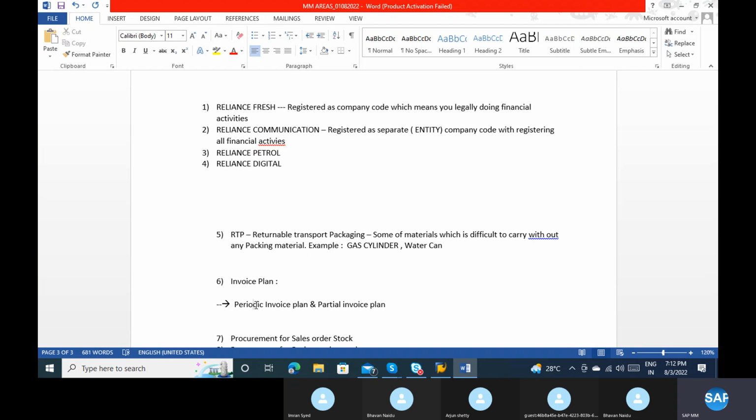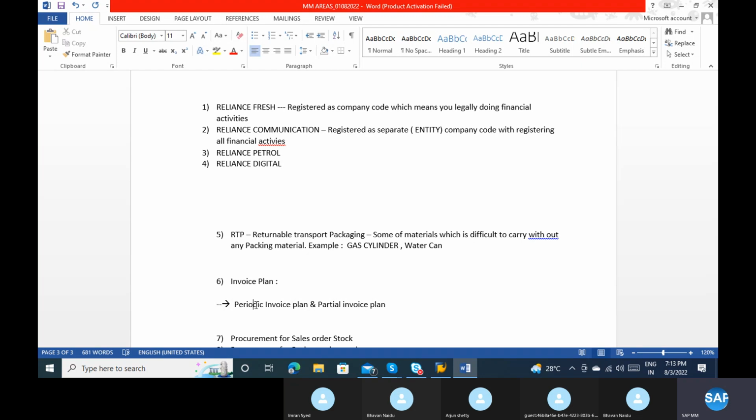Suppose every month on the first I need to pay some amount to the vendor, every month on the 15th, every month on the 25th. That means it is periodic. We are planning to pay invoices periodically. Those cases we call invoice plan.